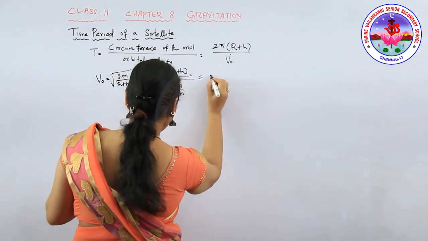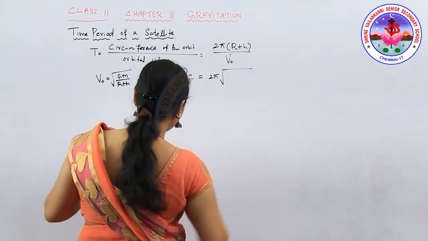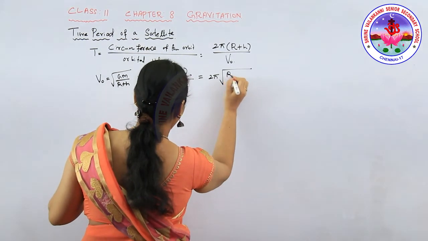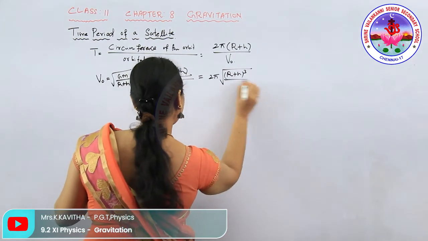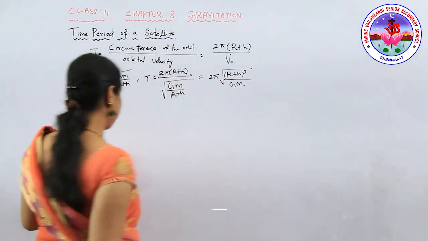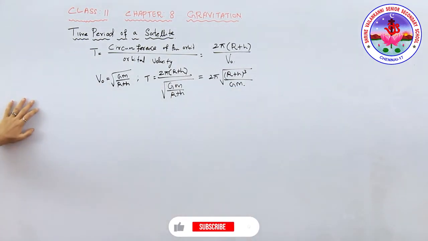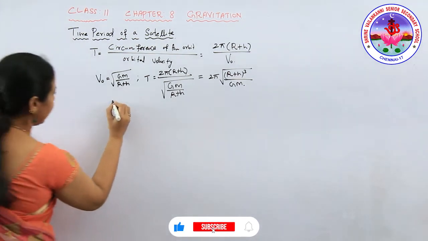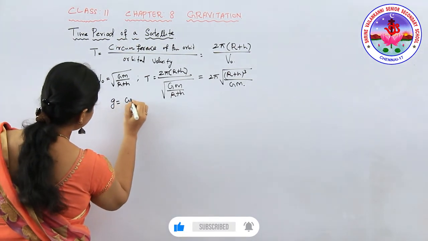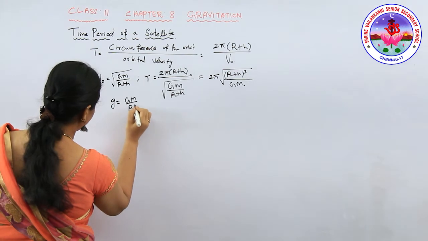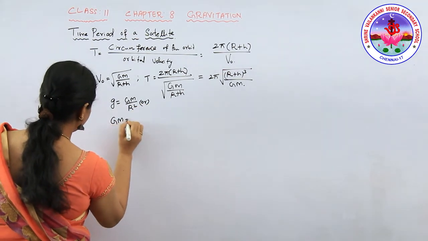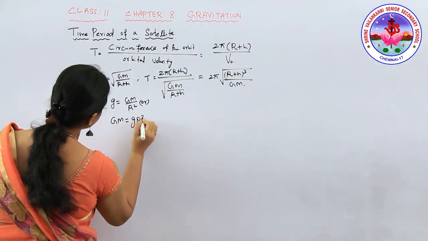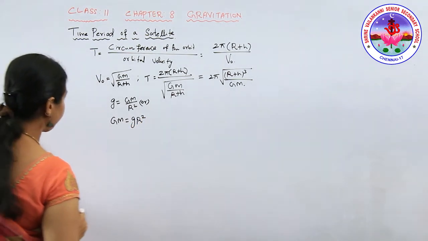Which is equal to 2 pi into root of (r plus h) whole cube divided by GM. Understand, children? As we know, g is equal to GM by R squared, or GM is equal to gR squared.